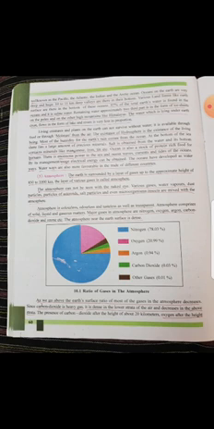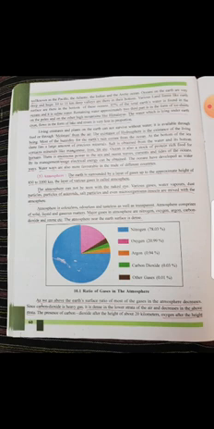Atmosphere is colorless, odorless and tasteless as well as transparent. So the characteristic of atmosphere is that it is colorless, it has no color. It is odorless, no smell, tasteless, no taste, and transparent. We can see through it. Atmosphere comprises solid, liquid and gaseous matter. Then what does it contain? It is made up of solid, liquid and gaseous matter.